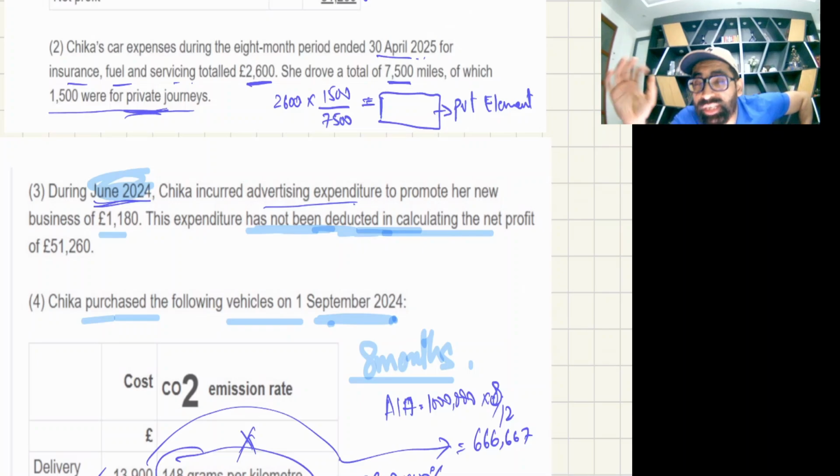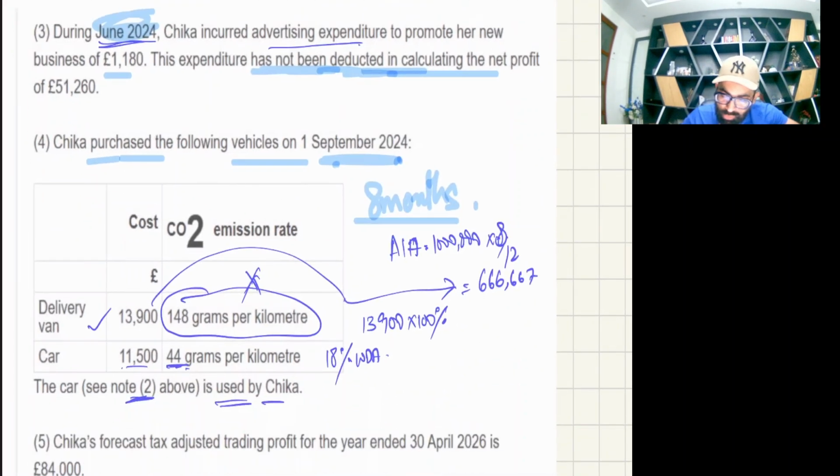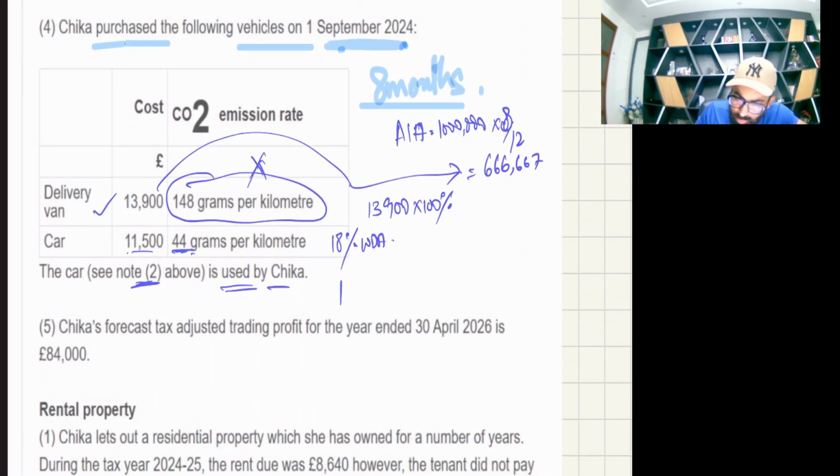Then finally you will take it in the allowance column. I know you have done this topic, privately used assets. So let me calculate this. This is 11,500 times... check the CO2 emission rate: 44 grams. And you know there is no AIA on cars. So with 44 grams, the WDA rate is 18%. And the accounting period is only 8 months, so 8 upon 12. Finally, you multiply by the business use percentage.